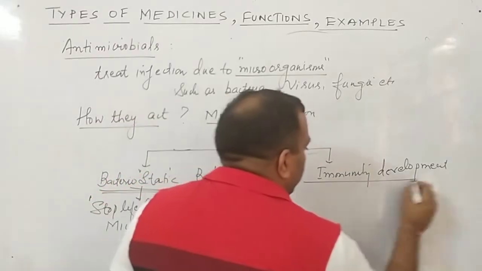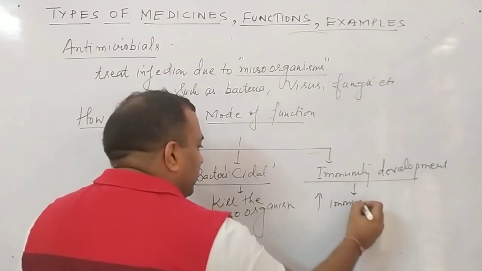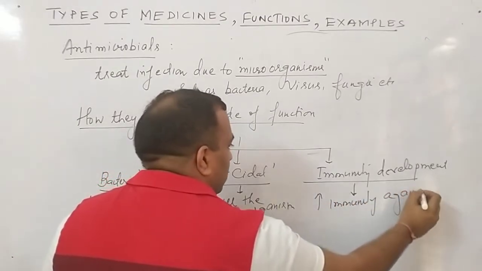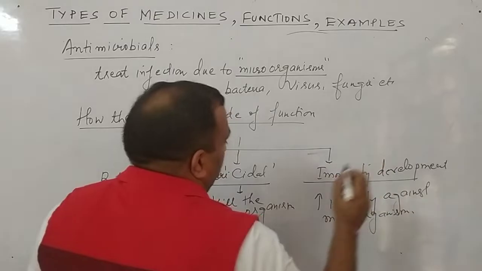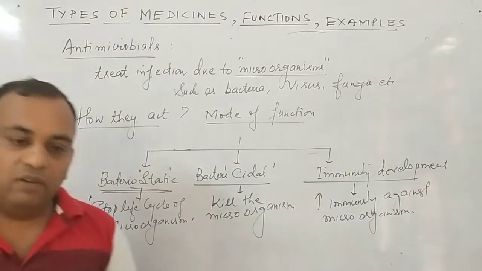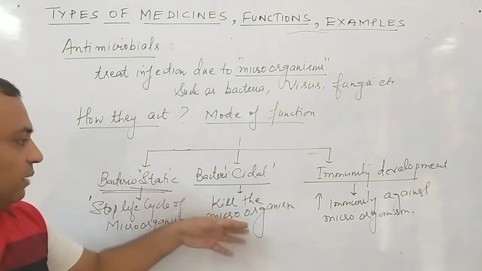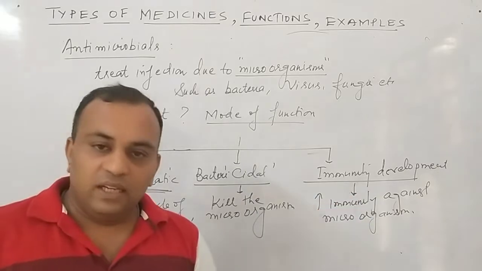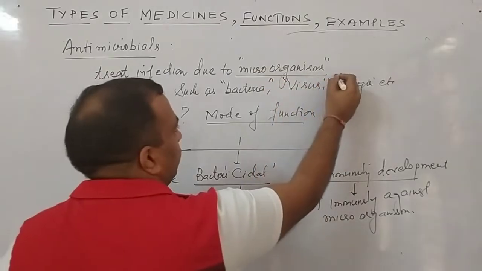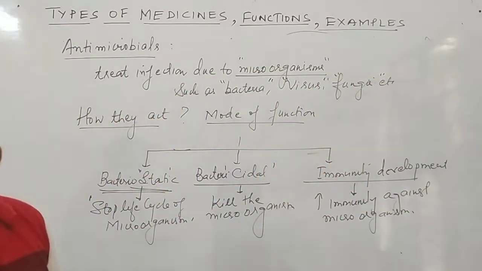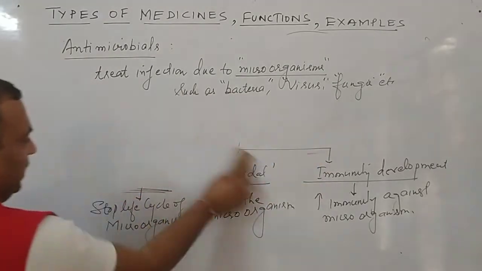Third is immunity development. This is very important. They will increase the immunity against microorganisms. So these are the three ways that antimicrobials act. Number one, they either stop the life cycle of the microorganism. Secondly, they kill the microorganism, and third, they increase the immunity against the microorganism. And these microorganisms include bacteria, virus, fungus. Clear to all of you now? As far as examples are concerned, I'll write the example here, or simply I'll remove it now. This one.